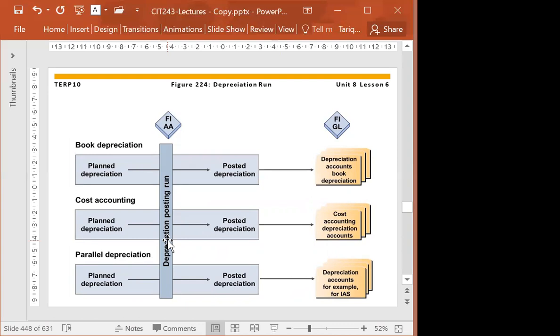And the exam question will be: the depreciation run can be in direct or batch mode. So this is an exam question. They may ask you how many types of depreciation run we can have. Either we can run direct or batch mode. So keep in mind from the exam point of view.